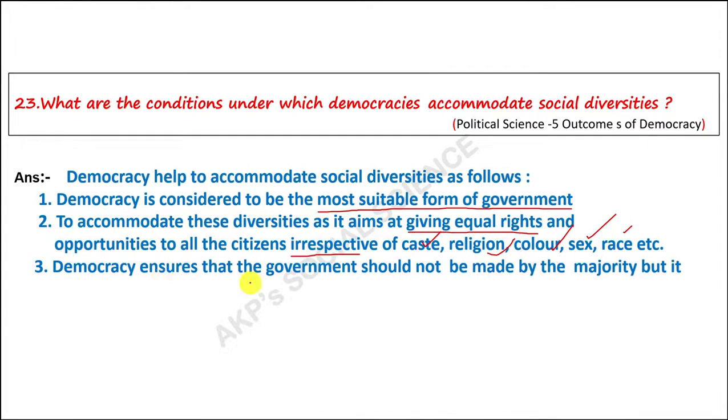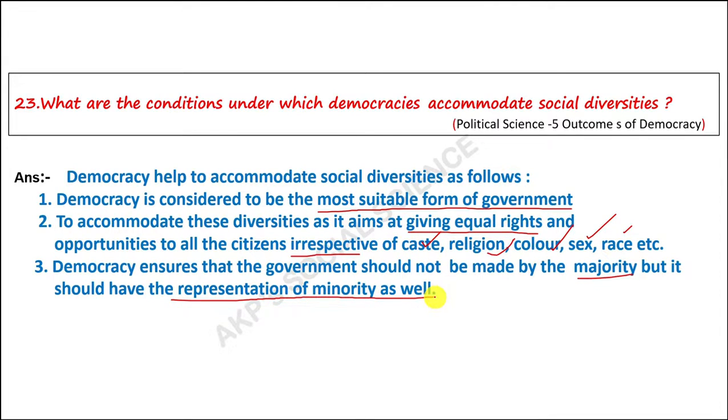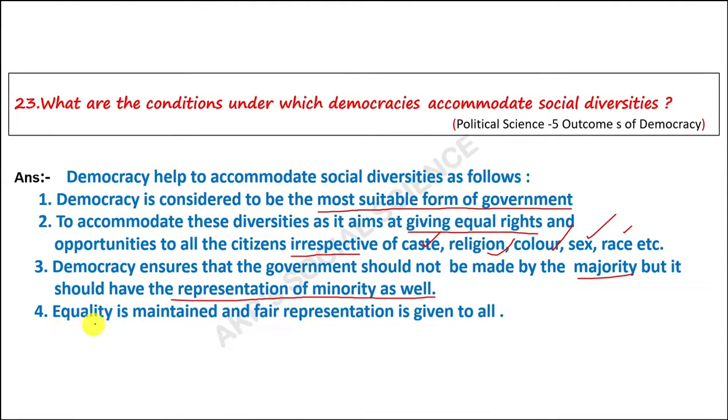Democracy ensures that the government should not be made by the majority alone, but it should have the representation of minority as well. So, in the government both majority and minority should be there. Equality is maintained and fair representation is given to all. So, in almost all the cases equality is maintained and fair, equal representation is also given to both majority and minority.